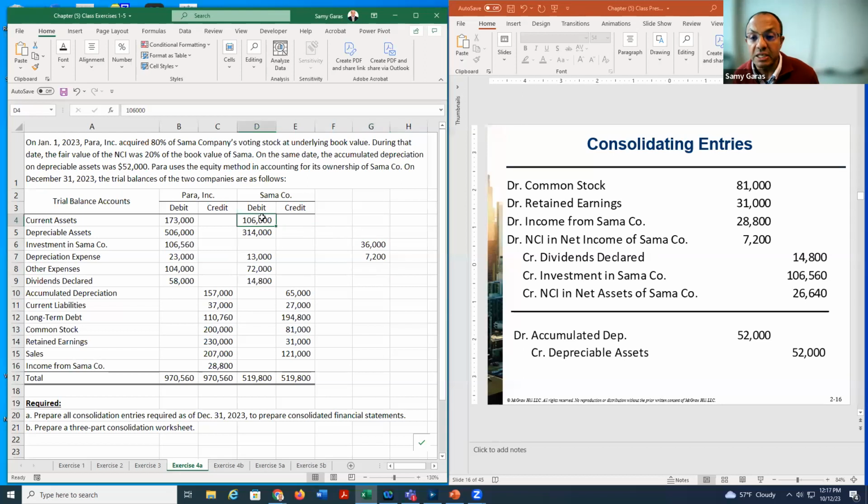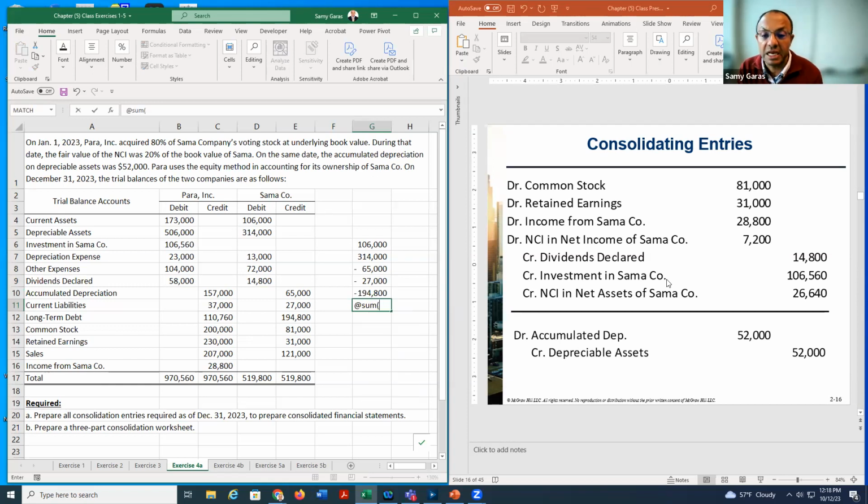So how do we get it? We get first 106, which is the total current assets. We get 314, which is the depreciable assets. This will give me total assets. Then we subtract liabilities from the assets, so minus 65 current liability, minus 65 accumulated depreciation, minus 27 current liability, minus 194,800, which is the long-term liability.